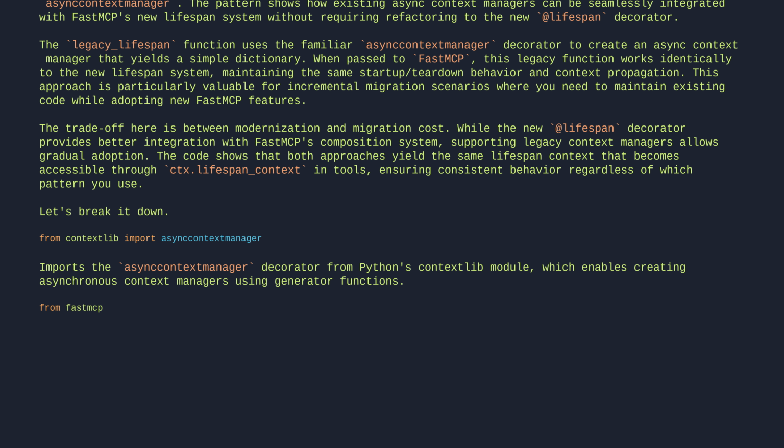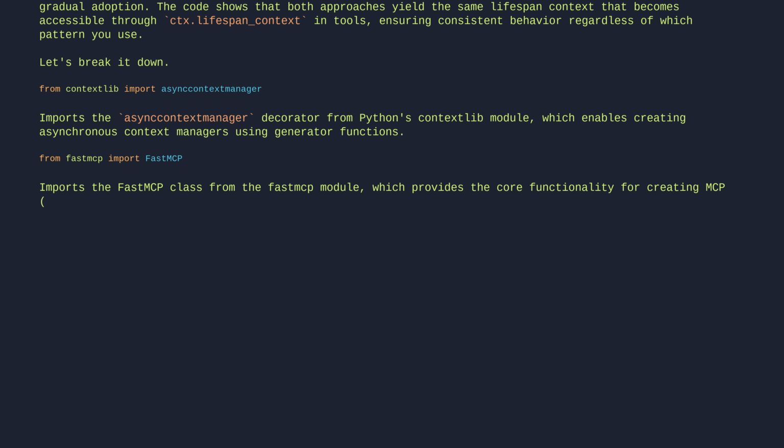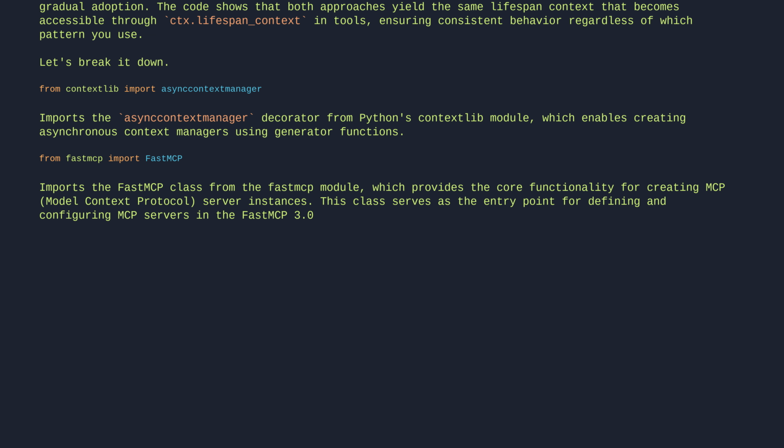From fastmcp import FastMCP. Imports the FastMCP class from the fastmcp module, which provides the core functionality for creating MCP (Model Context Protocol) server instances. This class serves as the entry point for defining and configuring MCP servers in the FastMCP 3 framework.